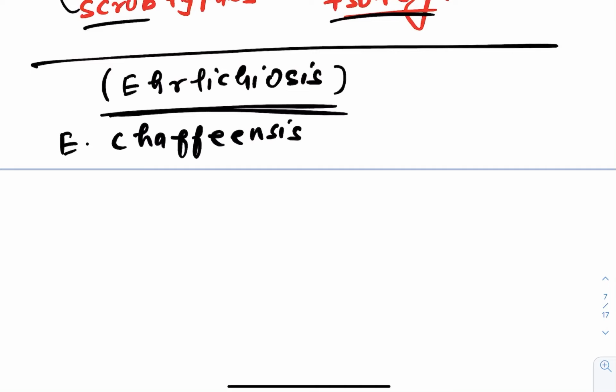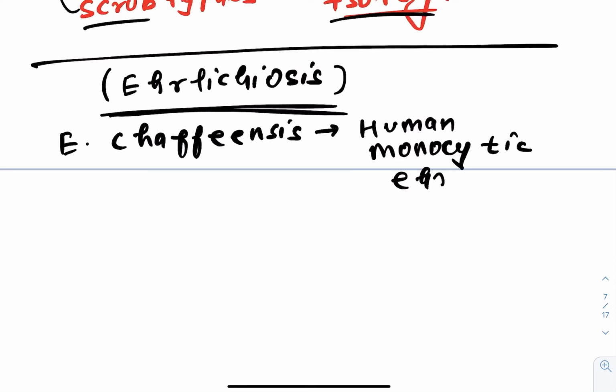Okay, Ehrlichia chaffeensis. It looks like chef. Okay, so Ehrlichia chaffeensis. This particular one leads to what? It leads to human monocytes being increased in this. So that's why it is termed as what? Human monocytic ehrlichiosis. Okay, human monocyte or monocytic ehrlichiosis.